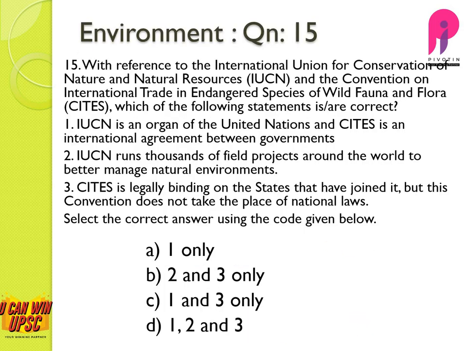Question number 15. With reference to IUCN and CITES, which of the statements are correct? IUCN is an organ of UN. No, it is wrong. It is a voluntary body. CITES is an international agreement between governments. Actually, CITES was formed mainly in a meeting in IUCN, and so this statement is definitely wrong.